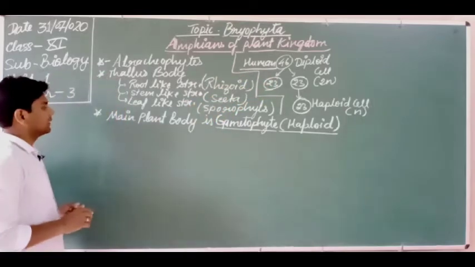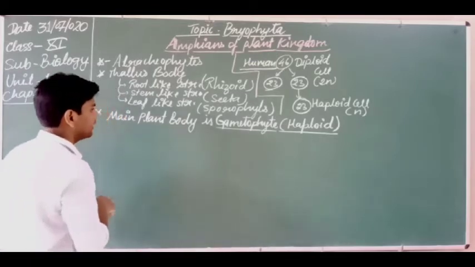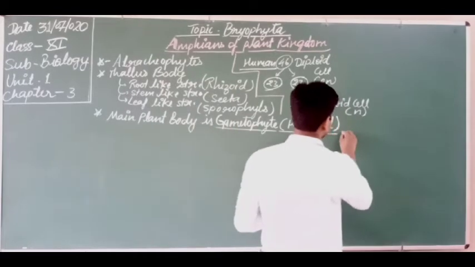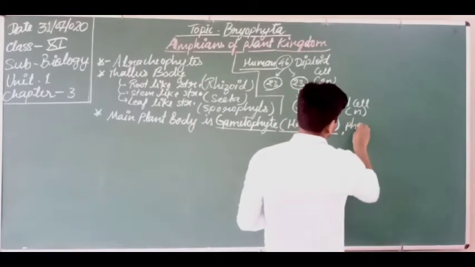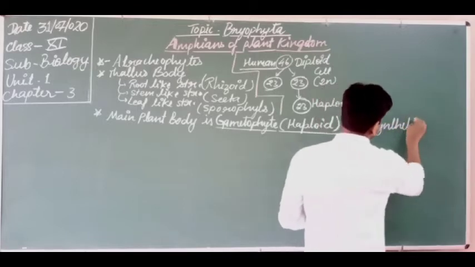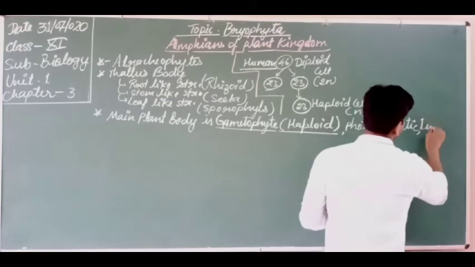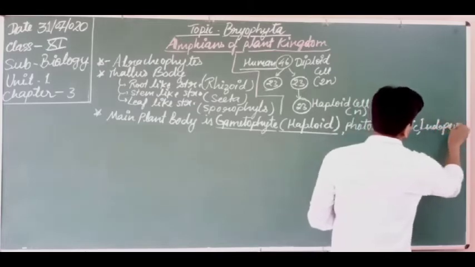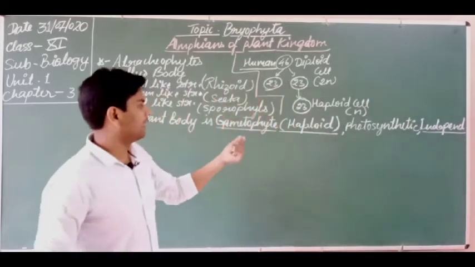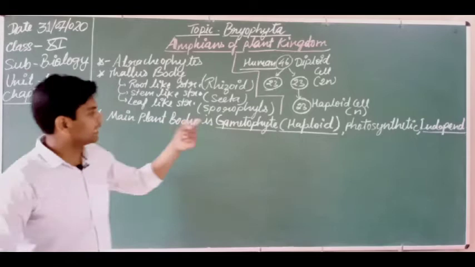Here we were discussing the main plant body, the gametophyte. It is photosynthetic and independent. Why is it independent?